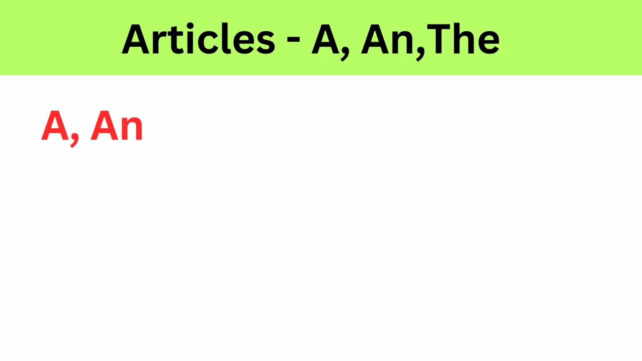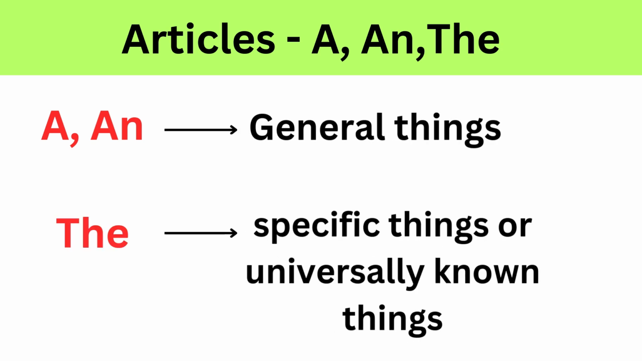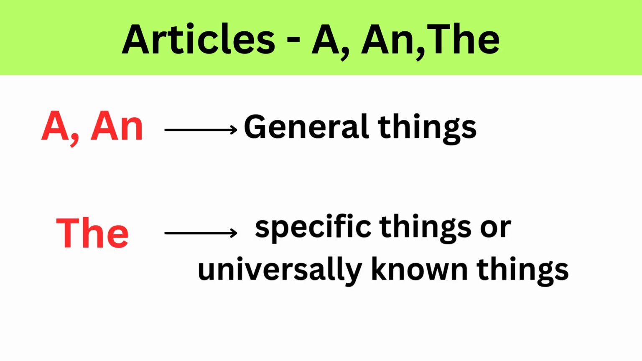Hi, today we are learning about a, an, and the with simple explanations and examples. A and an are used for general things, the is used for specific things or universally known things. In a or an articles, general things refers to talking about a random one.